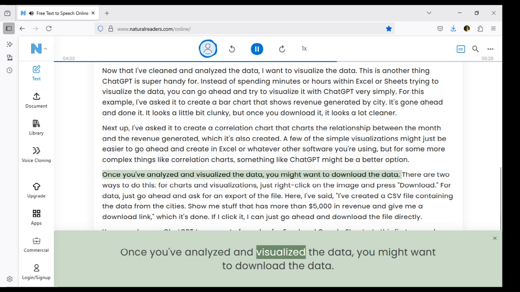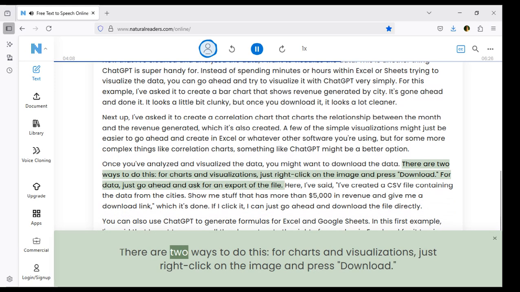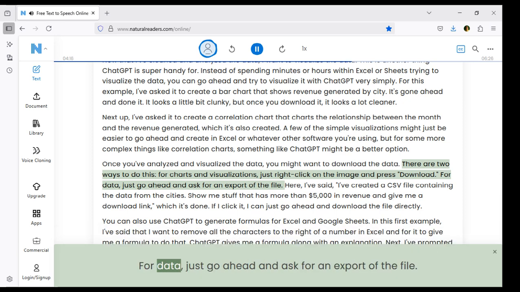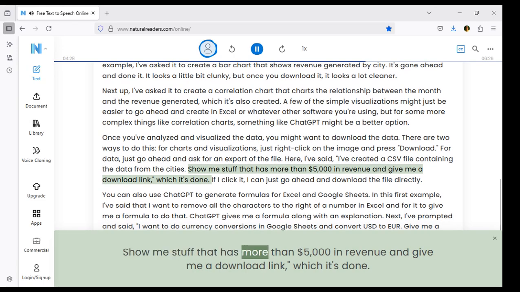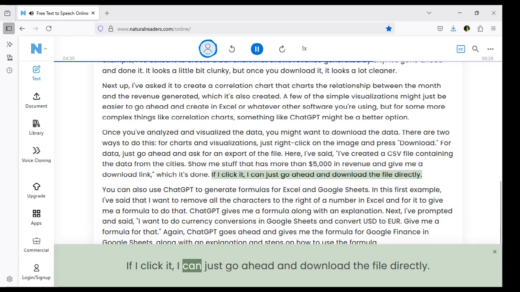Once you've analyzed and visualized the data, you might want to download the data. There are 2 ways to do this. For charts and visualizations, just right-click on the image and press download. For data, just go ahead and ask for an export of the file. Here, I've said, I've created a CSV file containing the data from the cities. Show me stuff that has more than $5,000 in revenue and give me a download link, which it's done. If I click it, I can just go ahead and download the file directly.